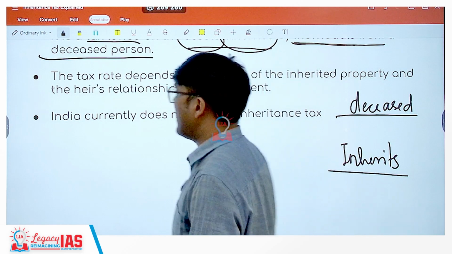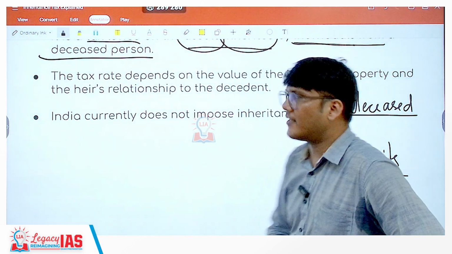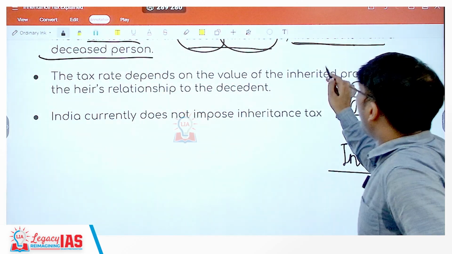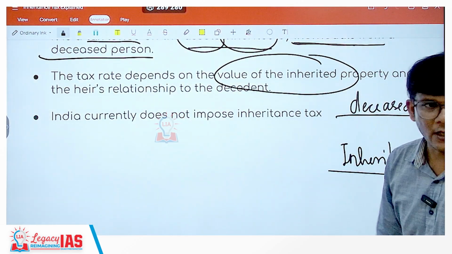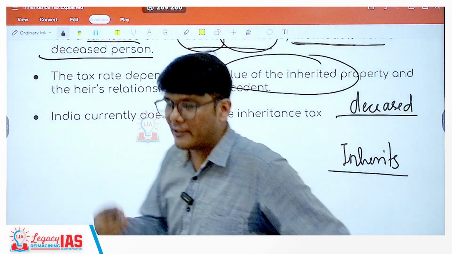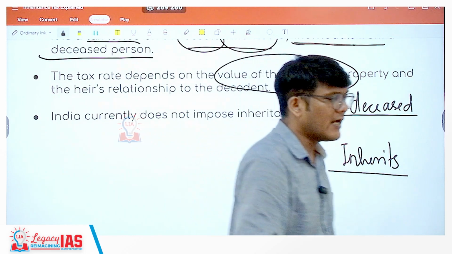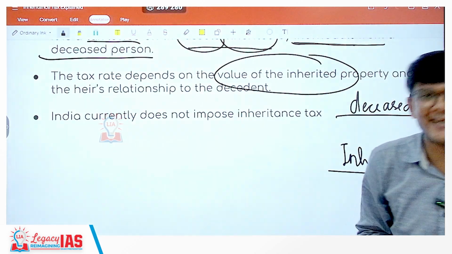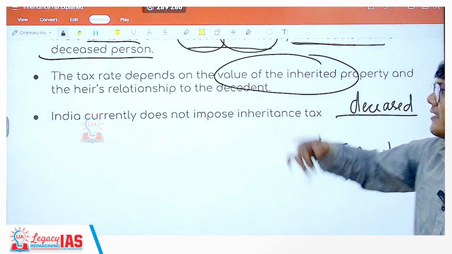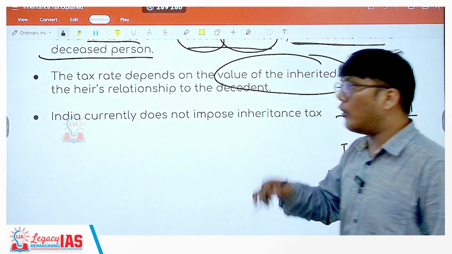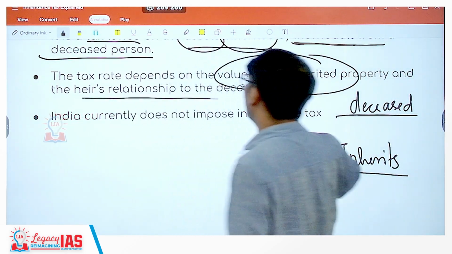Now, how is the tax rate decided? The tax rate depends upon the value of the inherited property. Of course, it depends on the value. How much is the value? If the value is very less, it won't even come under the slab of inheritance tax. But if the value is high, the inheritance tax may increase, and also the relationship with the deceased.